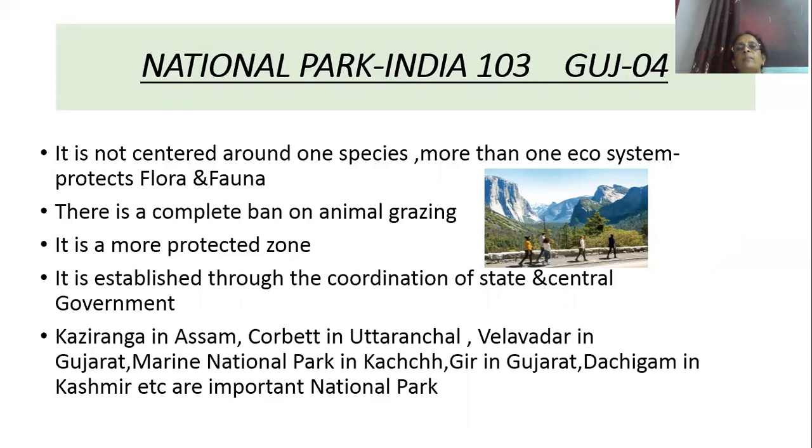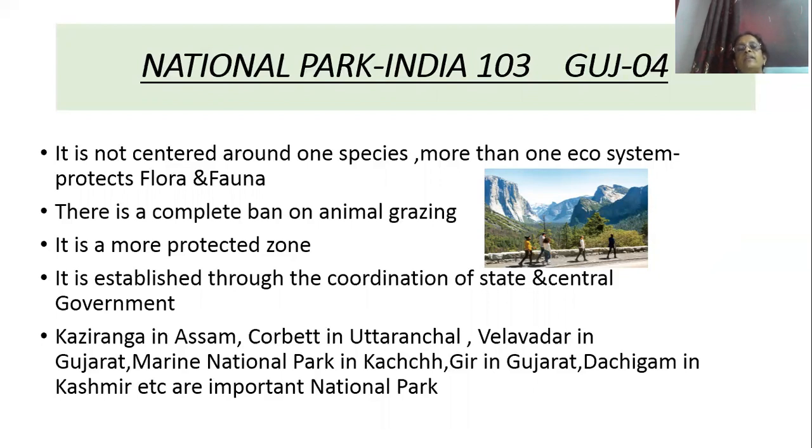In sanctuaries, only one particular species of animals is protected. But in a national park, flora and fauna are also protected. That means it is not centered around one species, but more than one ecosystem. That means it protects plants and animals. And in a national park, there is a complete ban on animal grazing. People are not allowed to take the cattle for eating the grass. But in sanctuaries, local people are allowed to take the animals for grazing, but they have to take permission. But in a national park, there is a complete ban on the grazing of animals.